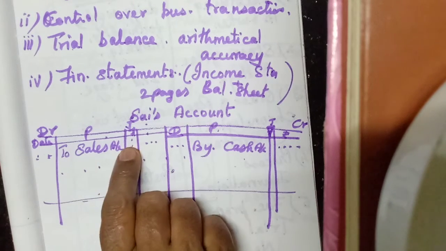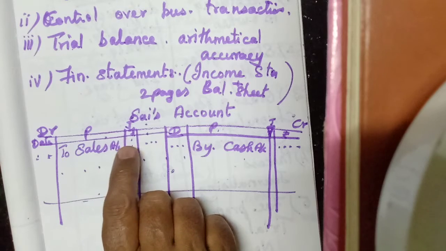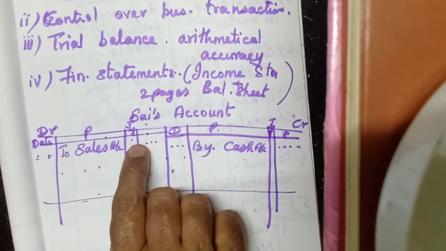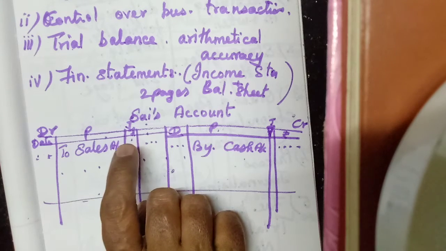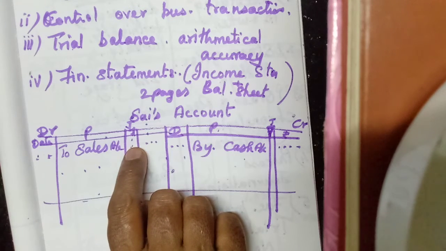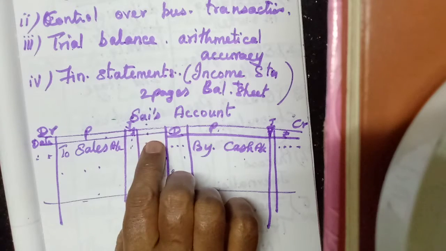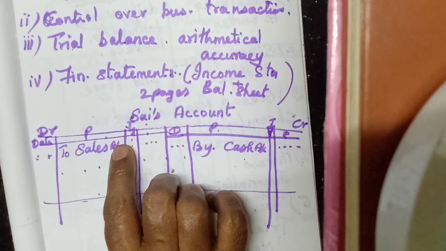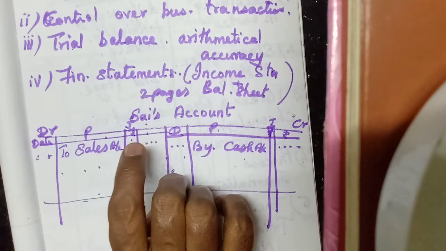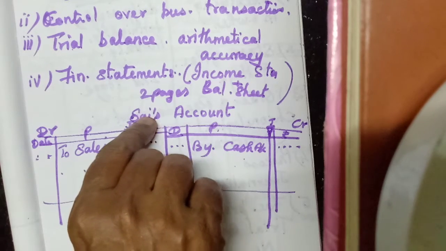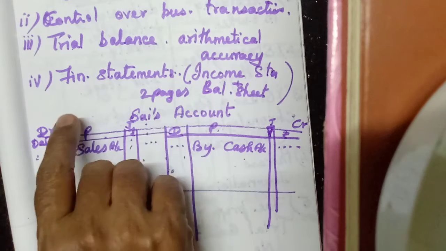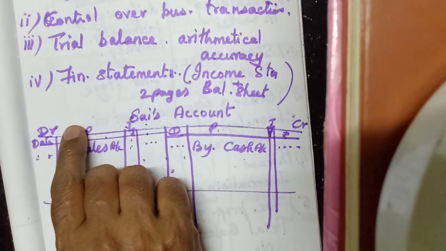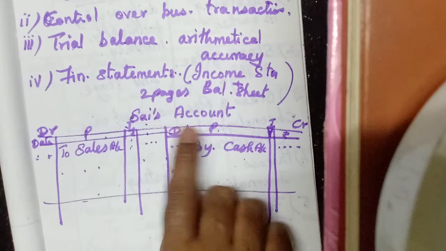Then JF means journal folio, the page number in the journal entry book where we have entered that, for reference we will write here. At the same time, when we post that journal entry to the ledger account, we should write the account's page number in the LF column in the journal entry. Understood? Now the amount we should write.